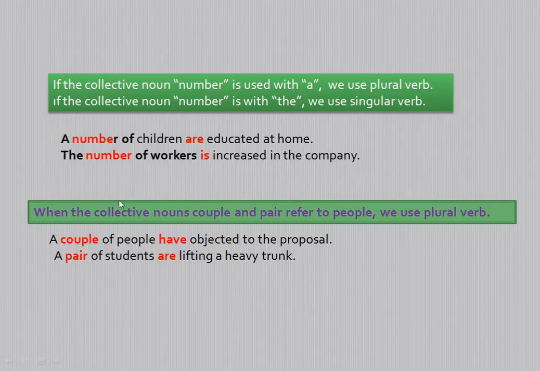Okay, so singular. But when the collective noun, like couple, pair, look at these two words, couple, pair, refers to people, we treat that collective noun as plural. Remember that it refers to people, because collective nouns like couple, pair can be used with both persons and things.